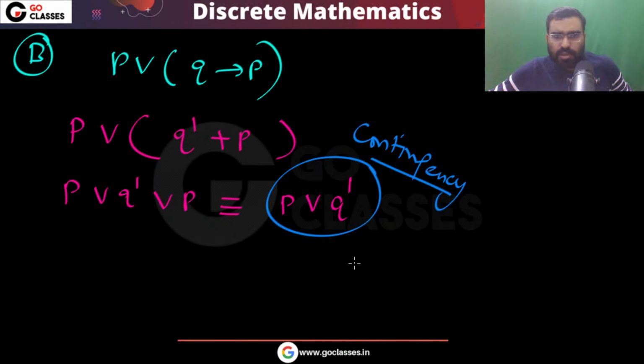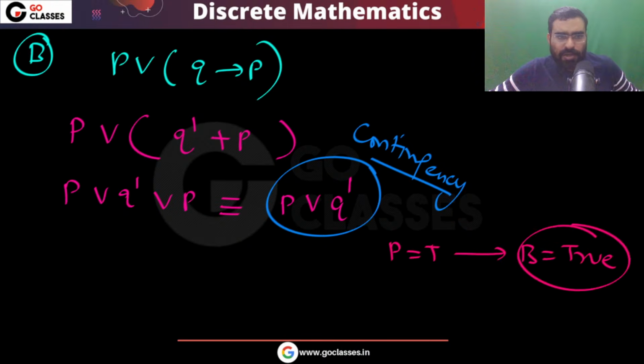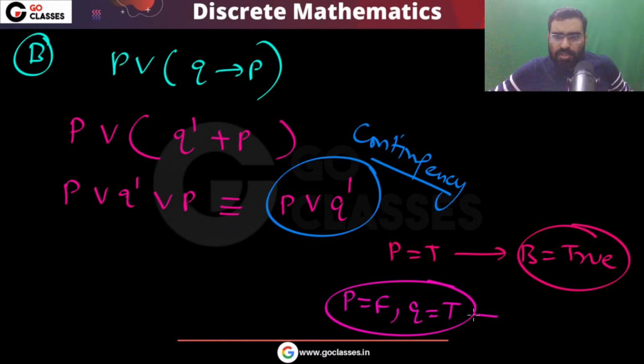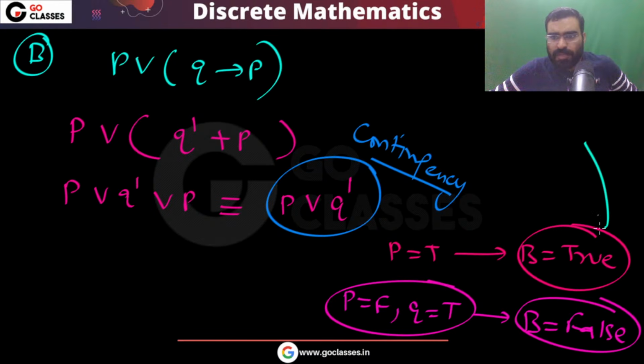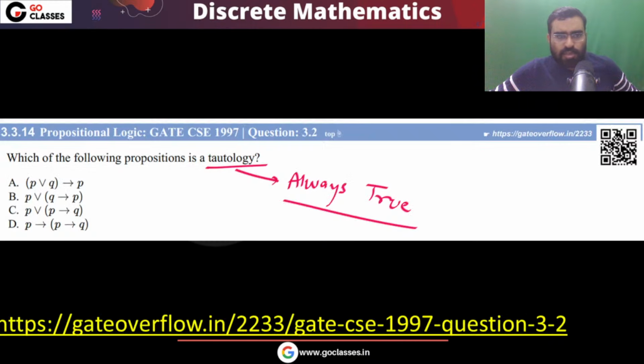Why is this a contingency? You can see that if P is true, then definitely option B will be true. And if P is false and Q is true, in this situation option B will be false. So I can say that both situations are possible, B true and B false. So option B is a contingency. This is not a tautology.